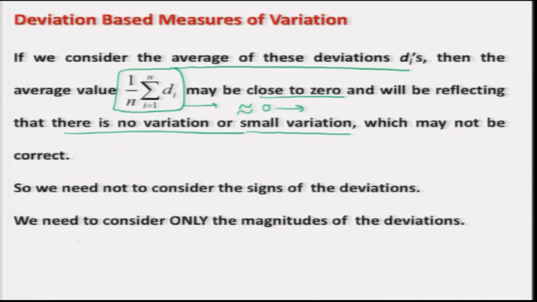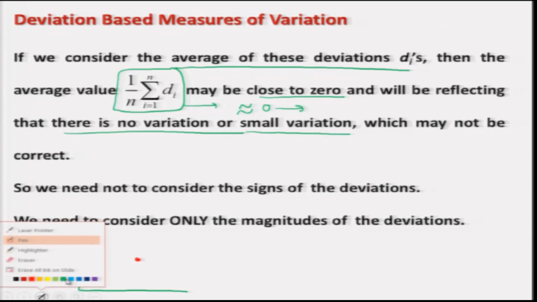So, if I try to make a figure here, suppose my central value is somewhere here and my observations are something like 1 and 2 are here and 1 and 2 are here.